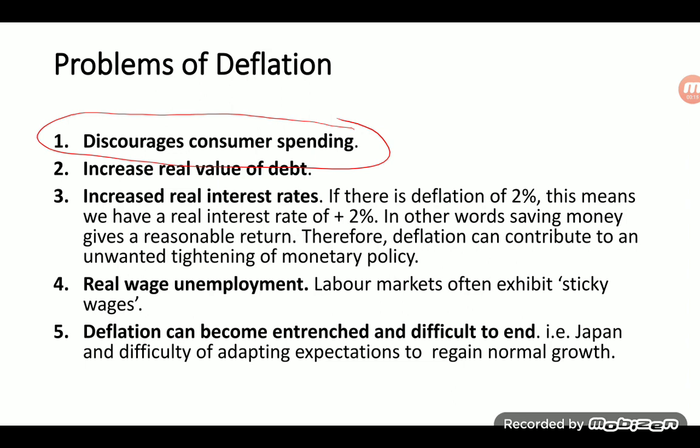When there are falling prices, this often encourages people to delay purchases because they will be cheaper in the future. In particular, it can discourage consumers from buying luxury goods, i.e. non-essential items such as flat screen TVs, because you could save money by simply waiting for the product to become cheaper. Therefore, periods of deflation often lead to lower consumer spending and lower economic growth, as per the example of Japan.